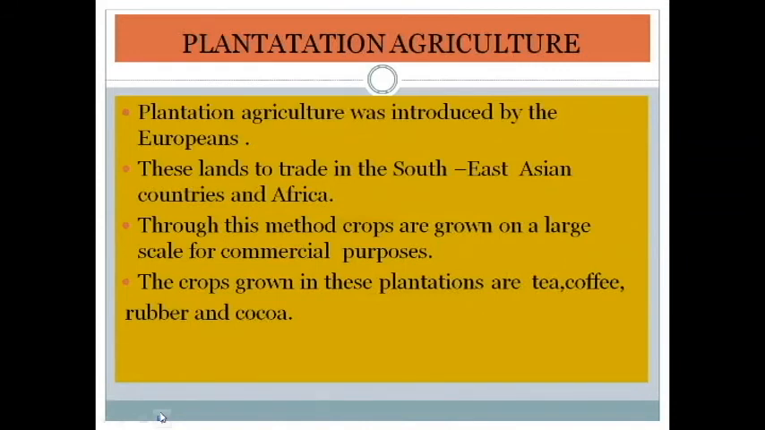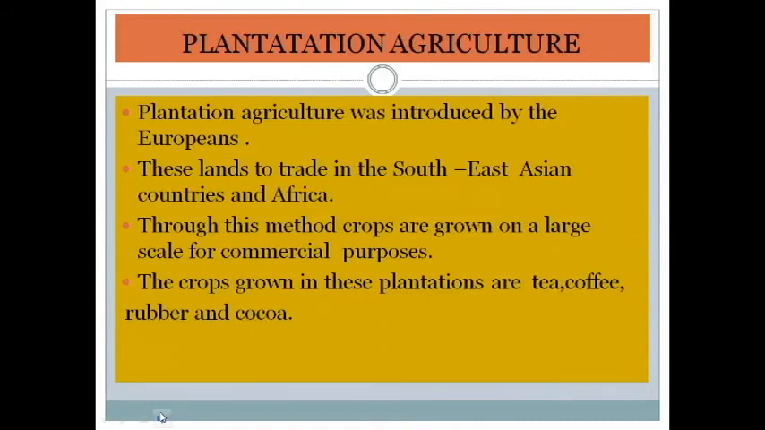Through this method, crops are grown on a large scale for commercial purposes. Which method? The plantation agricultural method. The crops grown in this plantation are tea, coffee, rubber and cocoa.